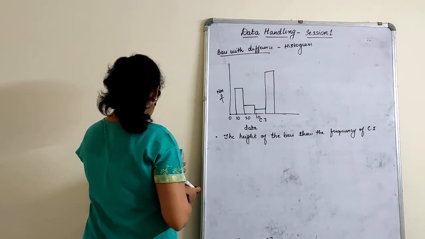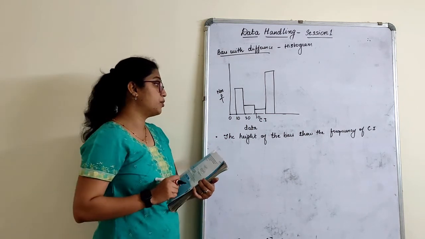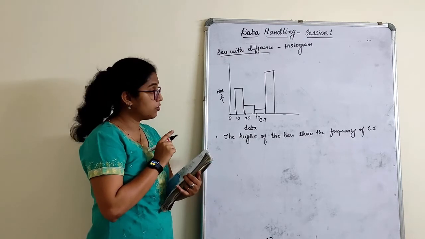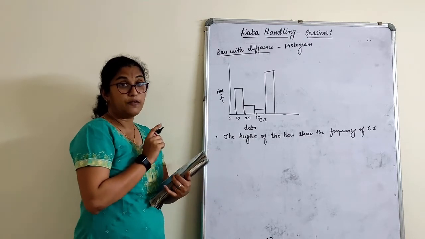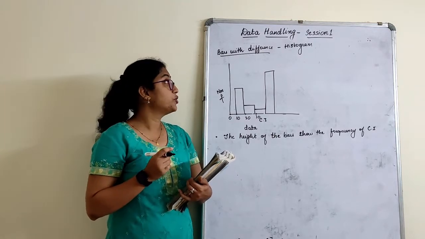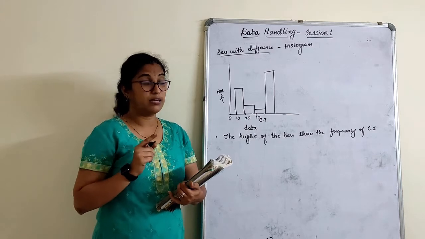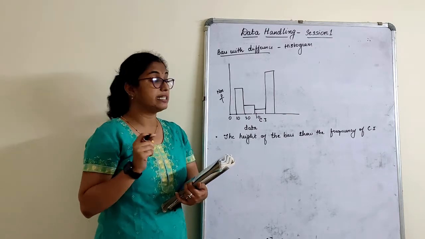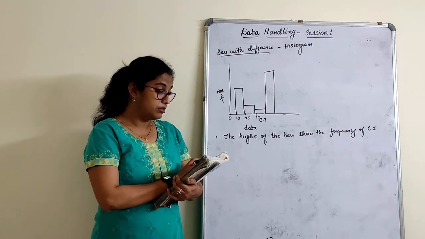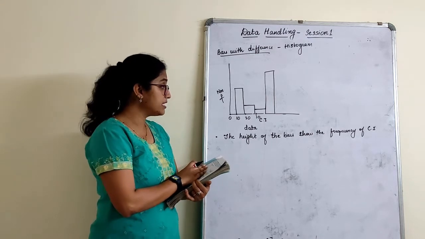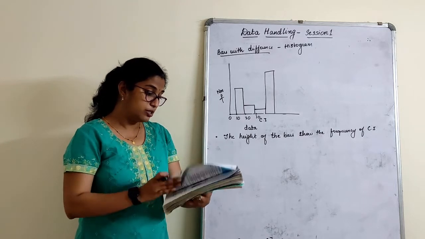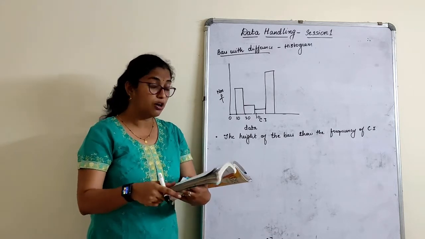One more important point here is that there is no gap between the bars of the class interval. If you draw a gap between the bars, it becomes a bar graph then. So if you want to draw bars with a difference, a histogram, with respect to grouped frequency level, this is the way you have to represent it. The graphical representation of data in this manner is called a histogram. Right? The last one we have is a circle or pie chart.